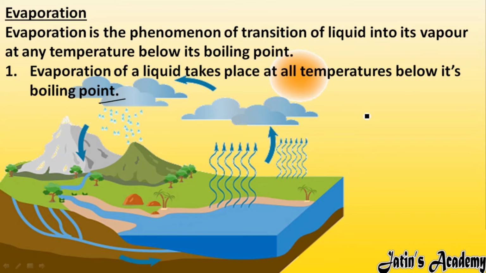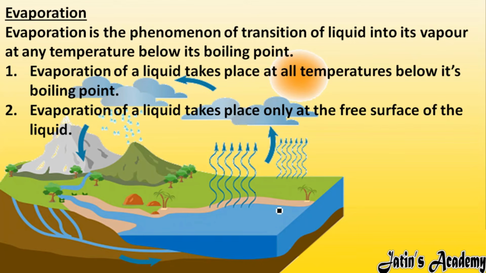The boiling point of water is 100 degrees Celsius. Below the boiling point, if the water is going to convert into steam, that must be evaporation only. For example, if it is 98 degrees Celsius, at 98 also water is evaporating. Here it is evaporation only. Here no fixed temperature we are giving. So evaporation takes place at any temperature below the boiling point.